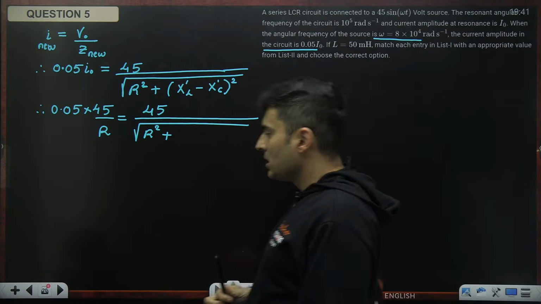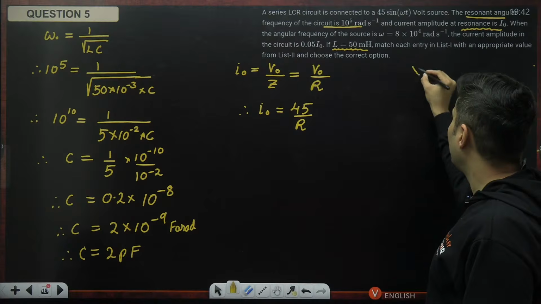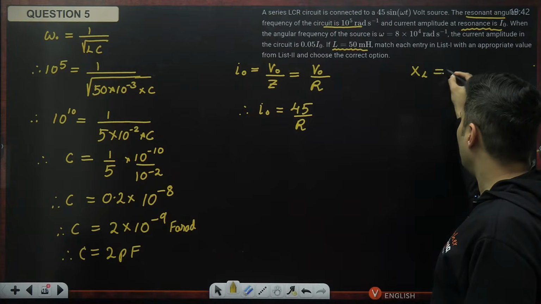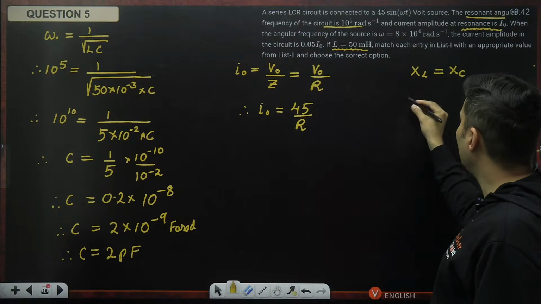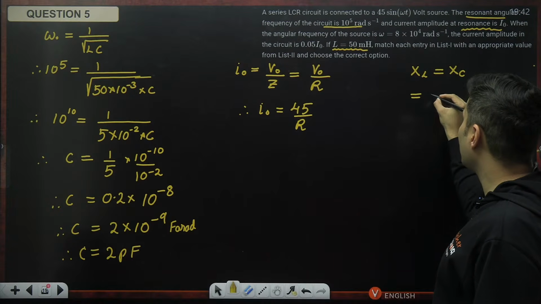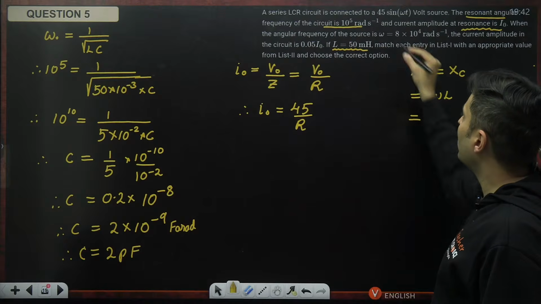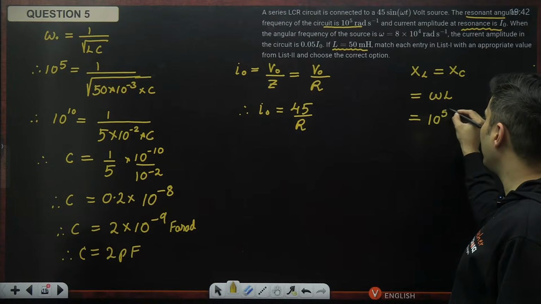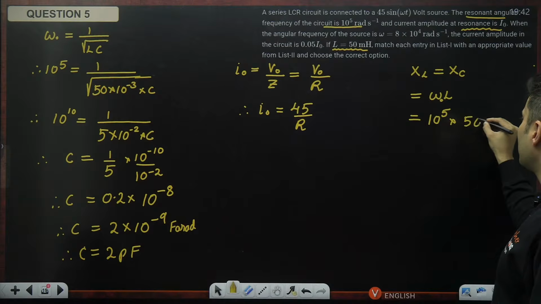Yes, if I consider my old XL and old XC, they will be equal, obviously. And it will be nothing but omega L. And omega, I already know, was 10 raised to 5, omega into L. L was 50 milli, so 10 raised to minus 3.